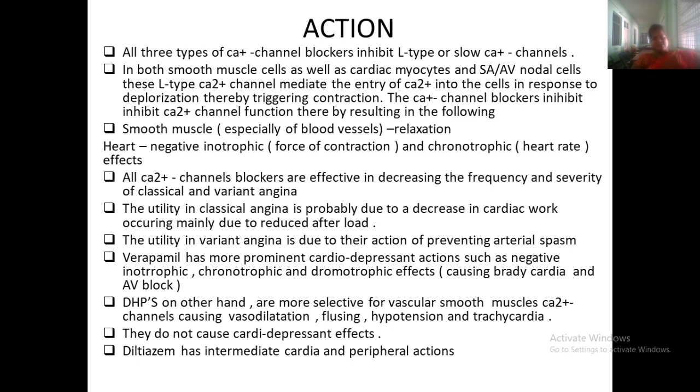The dihydropyridines, on the other hand, are more selective for smooth muscle calcium channels, causing vasodilation. They may cause hypotension, tachycardia, and vasodilation. These are minor effects, but they do not cause a cardiac depressant effect. Only verapamil causes the cardiac depressant effect. Diltiazem has intermediate cardiac and peripheral actions.